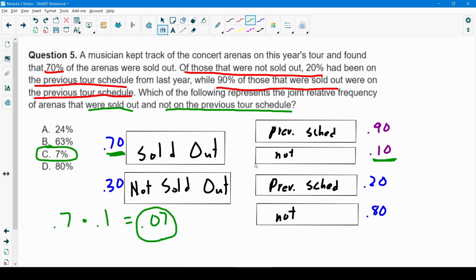So this one, again, the math is pretty simple here, but the word problem is pretty tricky to make sure that you're putting things in the right place, and definitely have to read that very carefully to make sure that we're doing the right thing.